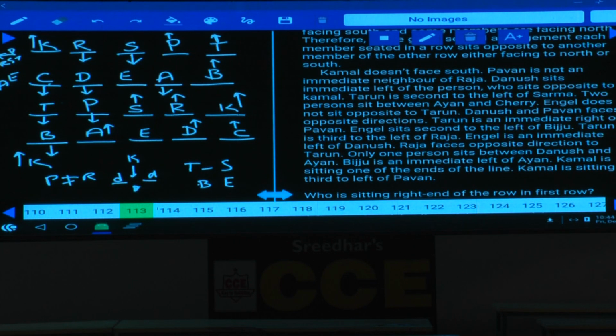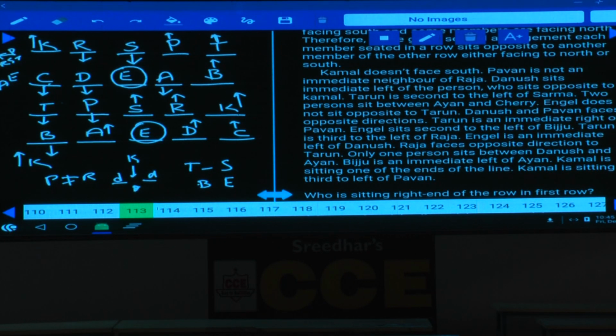Kamal is sitting to the immediate left of Pawan. Clear? Any information regarding this E, in which direction this E should face? No information is given about which direction this person is facing, and we are getting two different possibilities. Both the possibilities are valid in this one, then you can check out the questions in this.